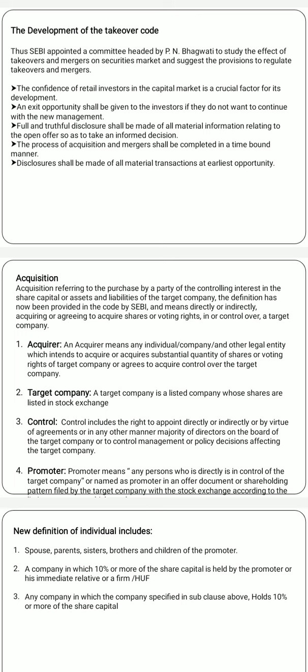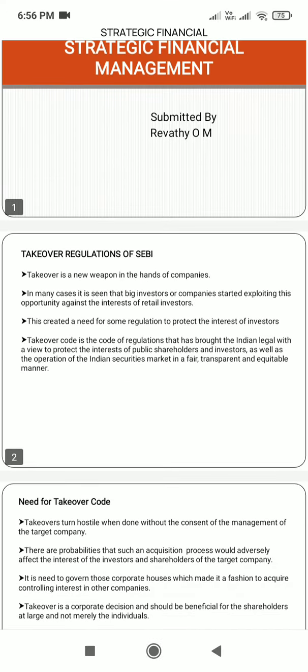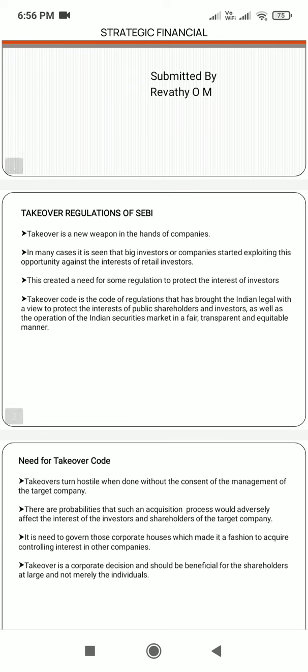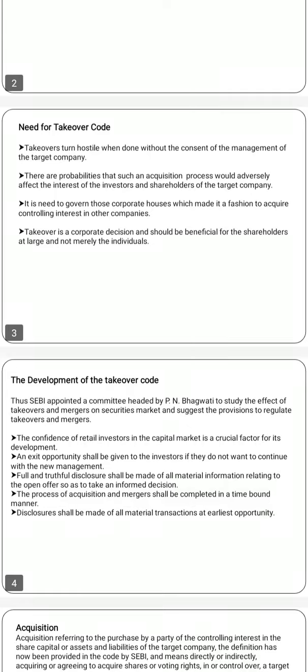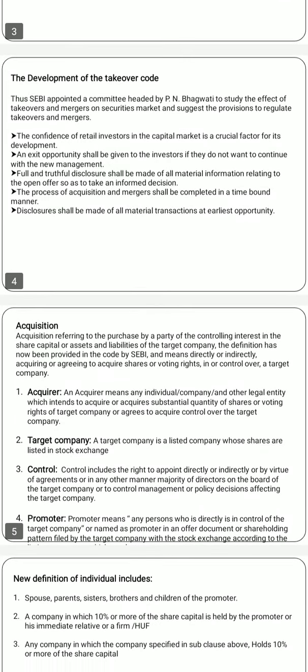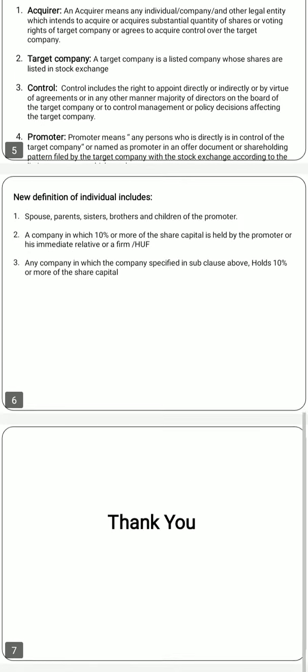So these are the new definition of individual, which includes the spouse, parents, and any company in which 10% or more of the share capital is held by the promoter or his immediate relative. Then a company in which the company specified in the subclause above holds 10% or more of the share capital. So we will discuss the takeover regulations of SEBI. Then what are the regulations of SEBI on takeover, and what is the need for takeover. Then the development of the takeover code. Then the definition of acquisition. There are certain terms related to acquisition: acquirer, target company, control, promoter, and the new definition of individual. So that's it, thank you.